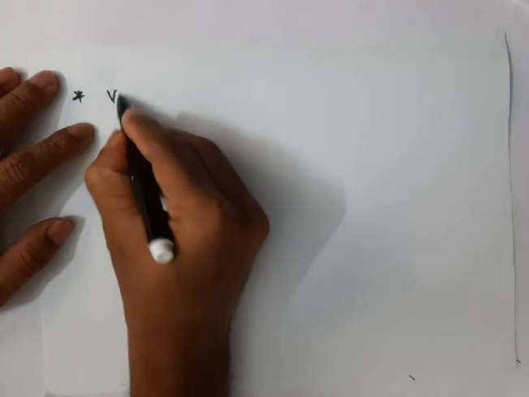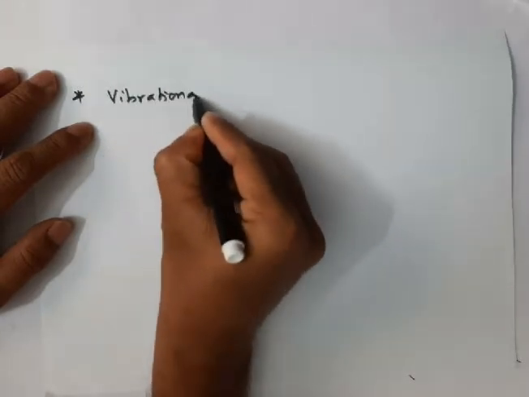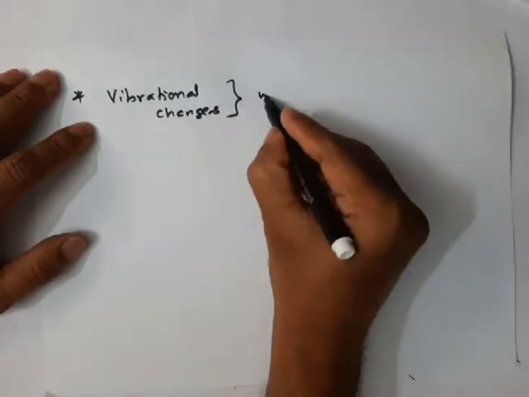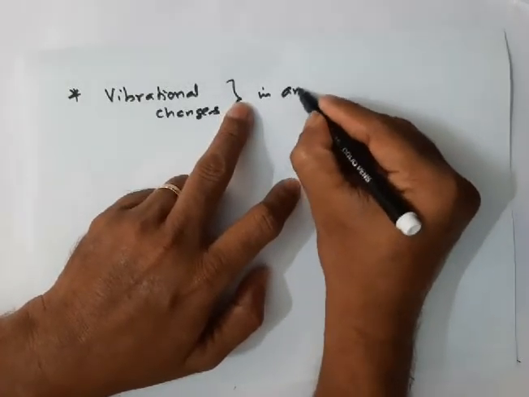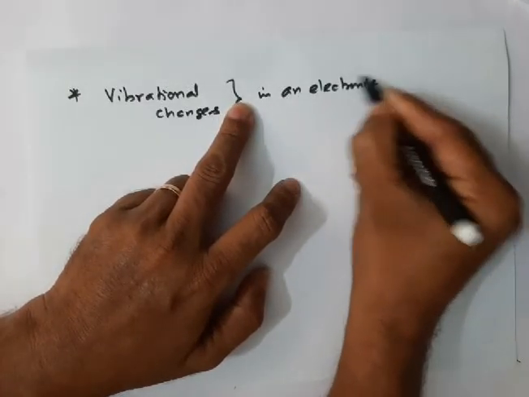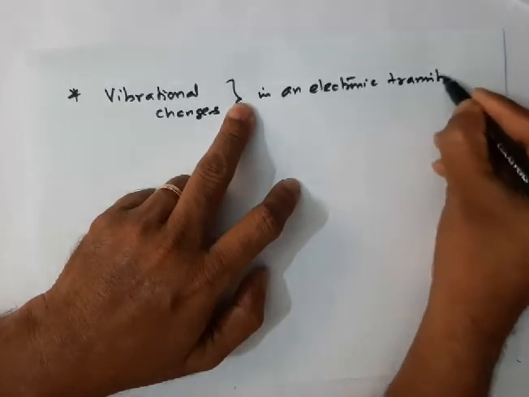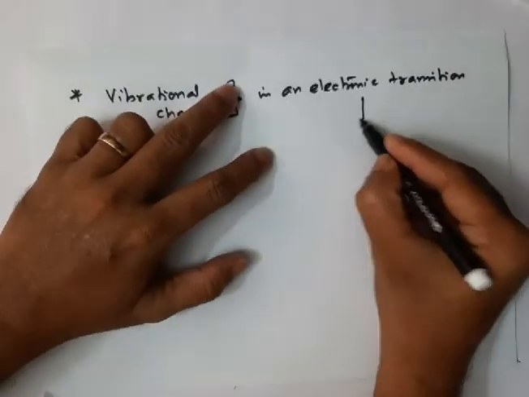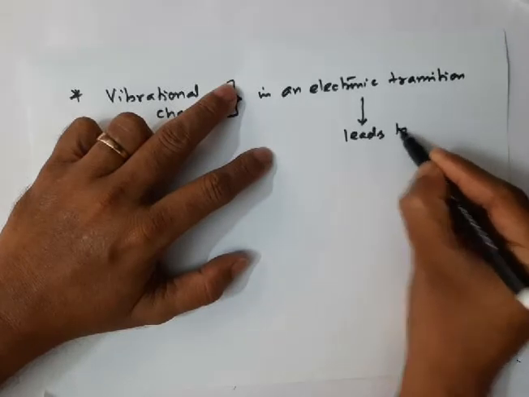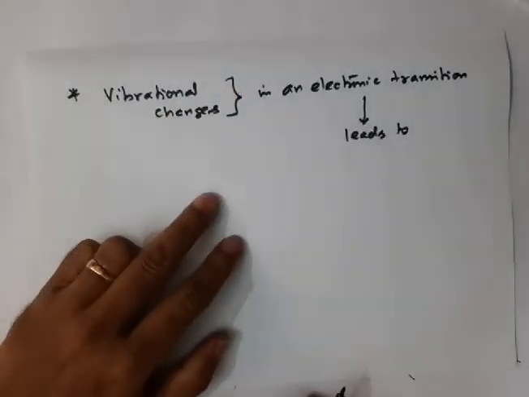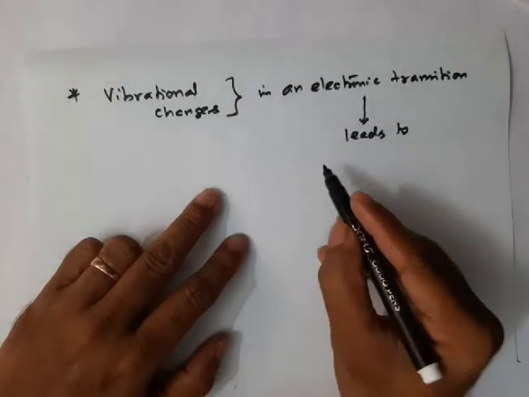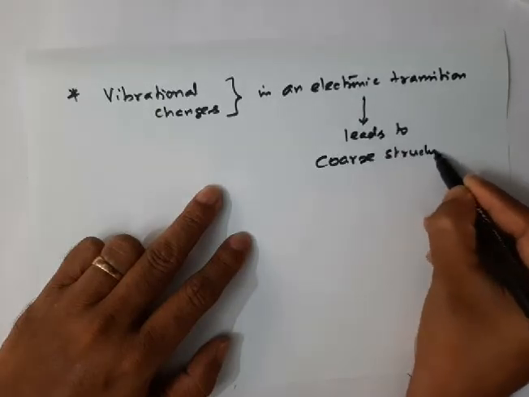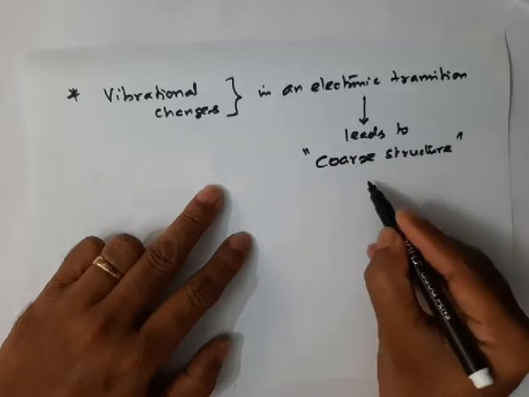See, vibrational changes in an electronic transition lead to coarse structure in the electronic spectra.